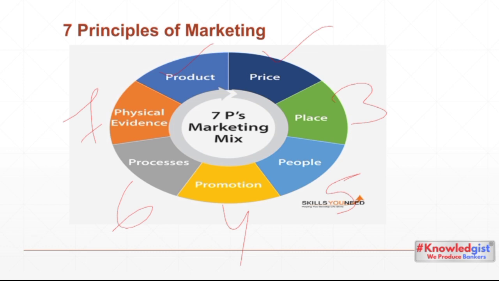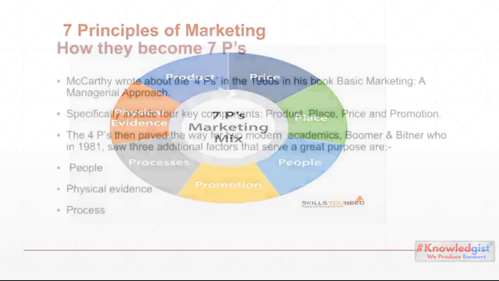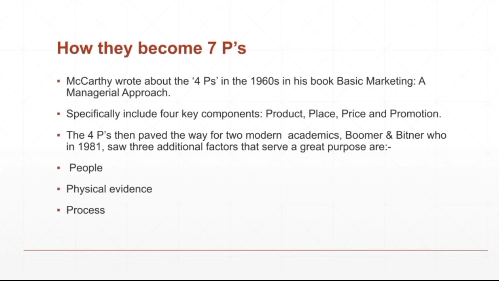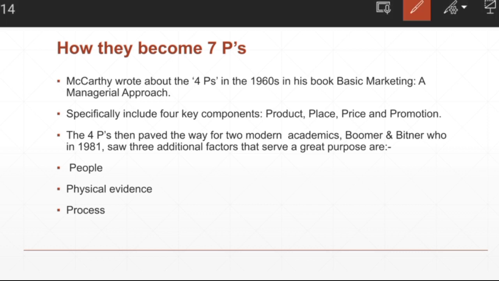But before jumping into the detailed discussion about these 7 P's, we must know what the origin of these 7 P's is. How did the 7 P's come into existence? What is the history of these 7 P's actually? In this slide, let me first tell you that you need to remember only 3 things. First, the name of the writer. Then how many P's they have given. Third, in which year they gave this. Questions can be asked directly from these 3 important points.